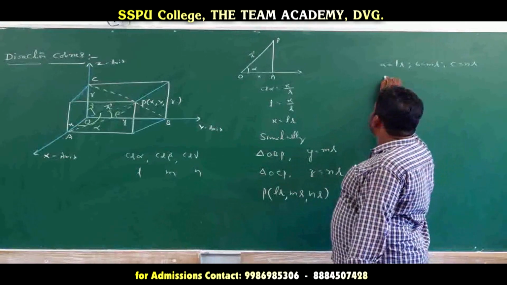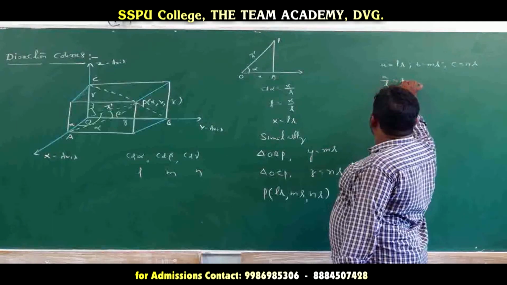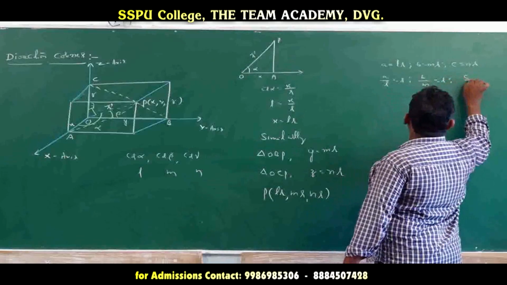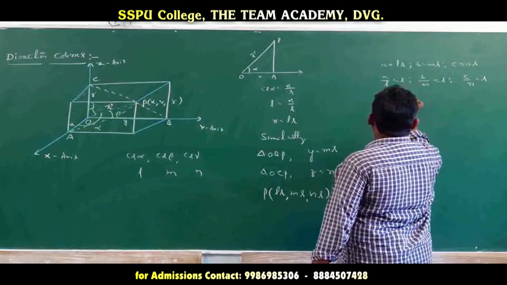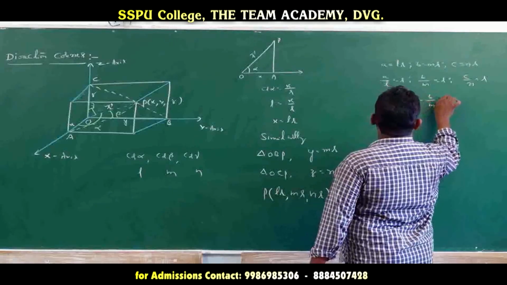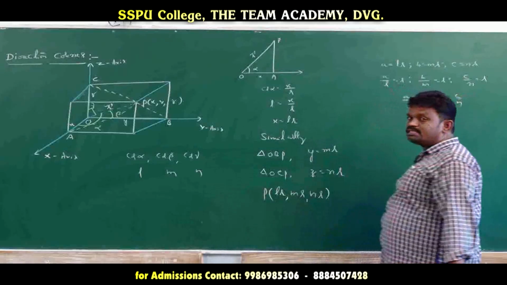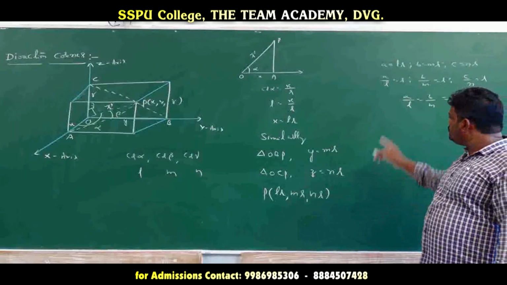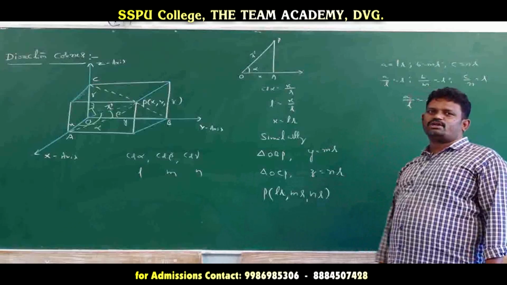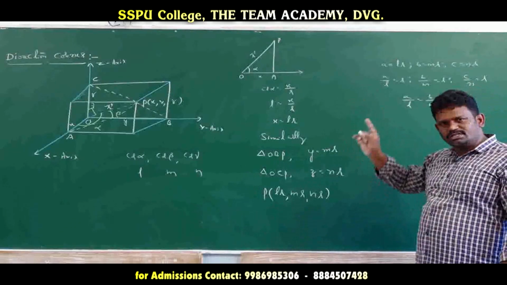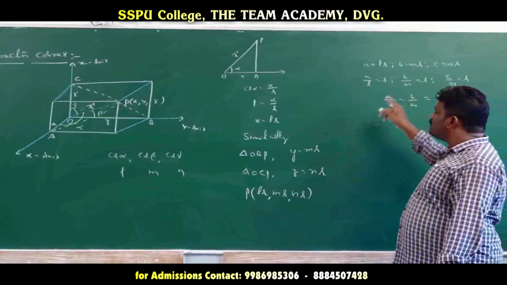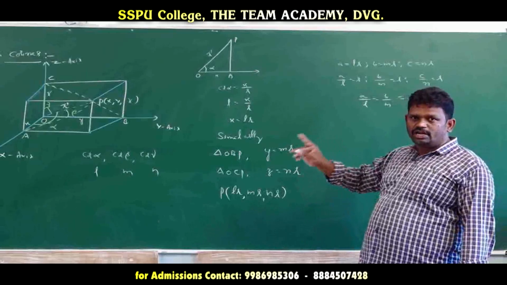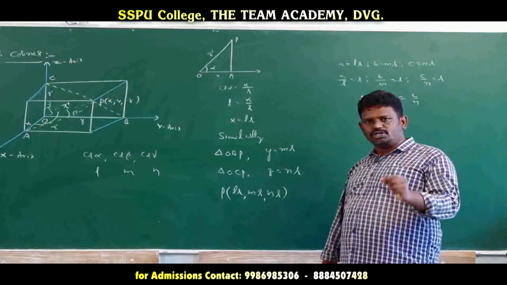Now what relation do we get? A by L is equal to R, B by M is equal to R, C by N is equal to R. Finally, A by L is equal to B by M is equal to C by N. These three ratios are equal, and A, B, C can be any three real numbers we consider. These three real numbers are proportional to the direction cosines of the given directed line or position vector. So whichever real numbers we consider, those are said to be the direction ratios of the given directed line or position vector.